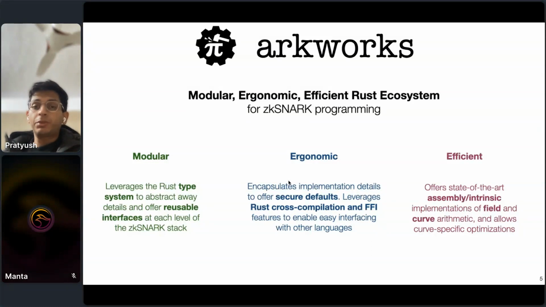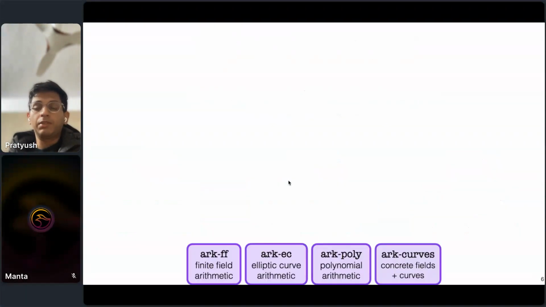And next, from an efficiency perspective, again, we're able to use the low-level nature of Rust to offer, despite this modular and high-level interface, efficient, state-of-the-art assembly or intrinsic implementations of, for example, field and curve arithmetic, as well as high-level algorithms such as MSMs and FFTs. Okay. So let's take a look at how we achieve this at each level of the stack.